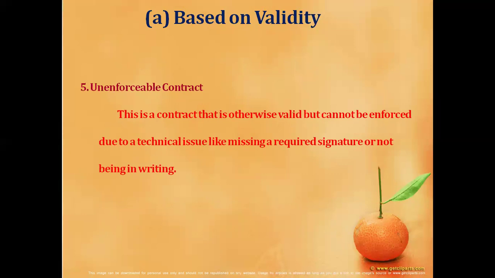Take an example: Mr. Y purchased a car from Mr. X. Unfortunately, he did not transfer the RC book into his name. Due to the technical fault, he cannot claim that it is his car. Likewise, if we purchase any building, land, etc., we must obtain the contract through stamp papers. If the party fails to register the same, it will not be enforceable in a court of law.